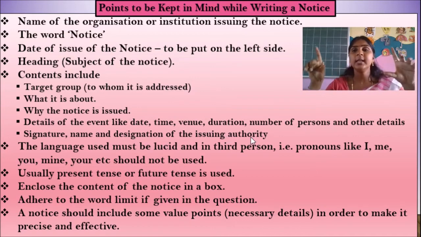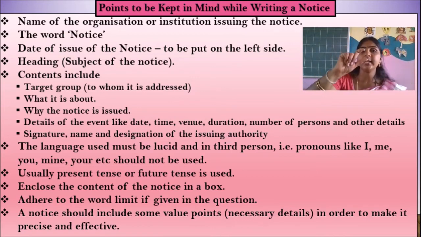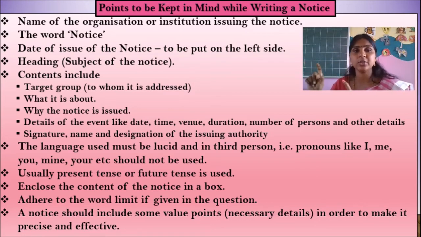So when we start to write a notice, we have to write the name of the organization and institution, along with the date and the word notice, on the left side. The heading should be clear, and in the body of the notice we have to write to whom we are giving the notice, and what it is about. Any water problem or electricity problem, whatever it is, we have to write. And why we are giving the notice, and later we have to mention everything clearly like date, time, venue, means place. Okay children, duration, number of persons and other details should all be covered in the body of the notice.